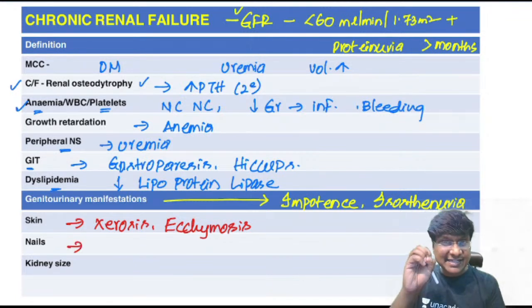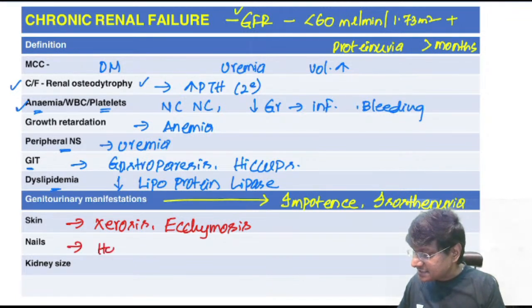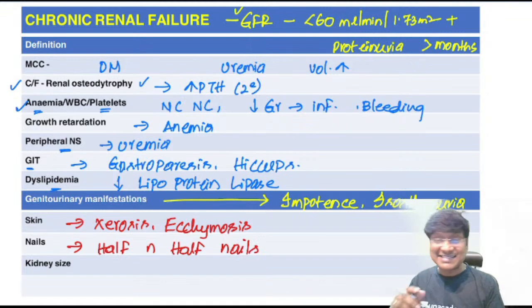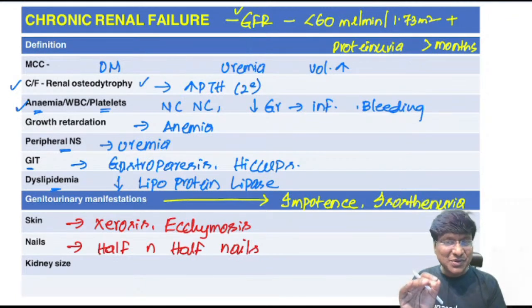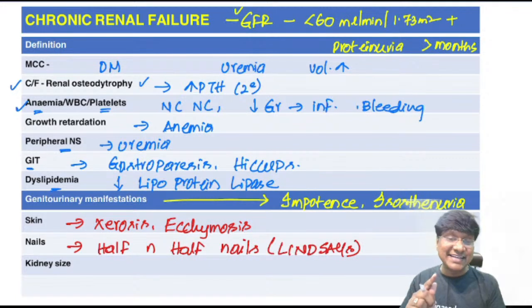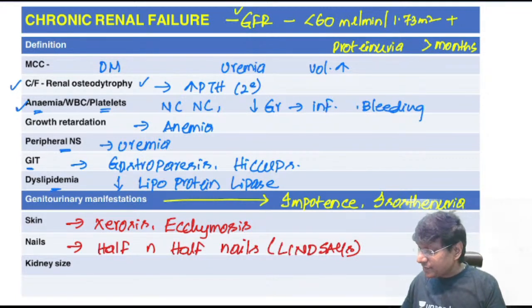And if you take the nails of these individuals, they will have this classical half and half nail. And you know what this half and half nail is called? This is called Lindsay's nail. I'll show you that. And what will happen to the kidney size in patients with chronic renal failure?